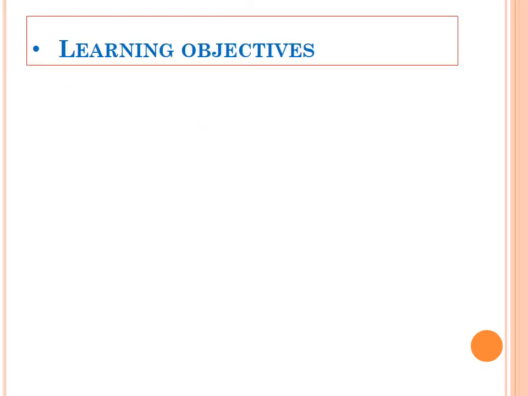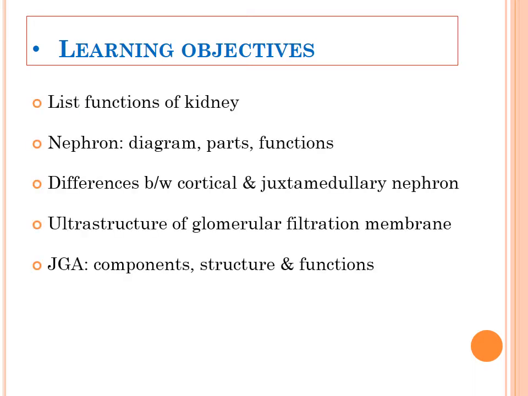Here are the learning objectives of today's lecture. At the end of this topic, you must be able to at least list the functions of the kidney. You must know the basics of the nephron and the difference between the two types of nephron that we will learn. You must be able to know about the structure of the glomerular filtration membrane. Also, you must have an idea about the basics of the juxtaglomerular apparatus.